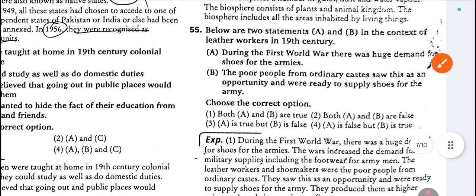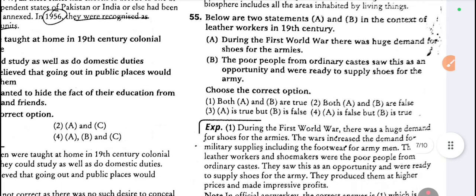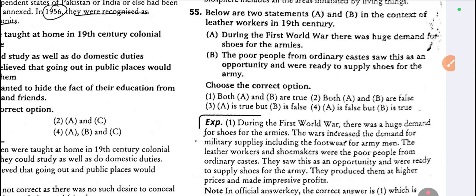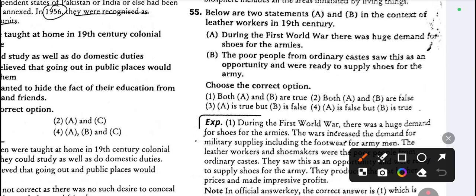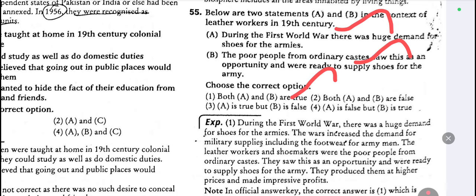55. Two statements about leather workers, 19th century. Look at sentence 1: During the First World War, there was huge demand for shoes for the armies. Second sentence: The poor people from ordinary castes saw this as an opportunity and were ready to supply shoes for the army. So the correct one is option 1. Both A and B are true. This is true and this is also true.